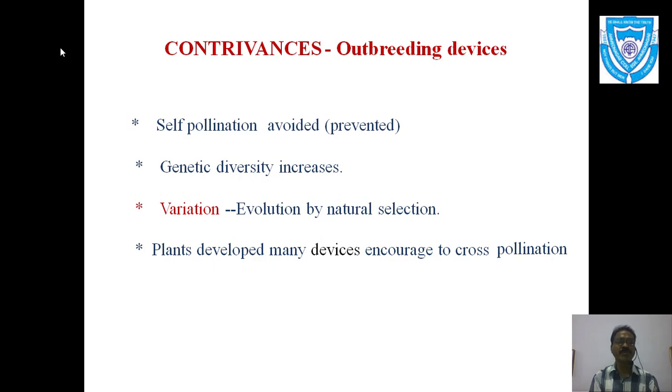So the meaning of contrivances is that self pollination is avoided and cross pollination is in favor of nature. In cross pollination, as you know, different plants and different flowers are there, that means two parents are there, and when a single parent is present, it is self pollination. There is no chance of mixing of the characters.